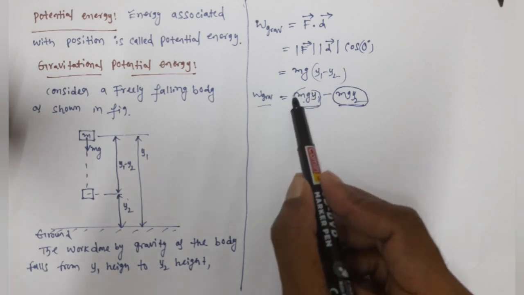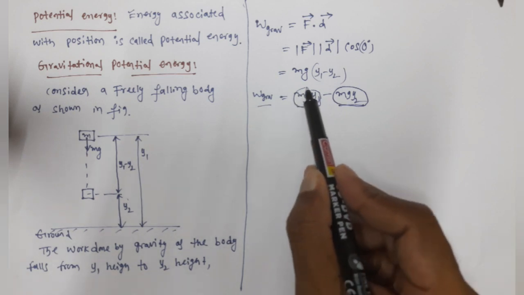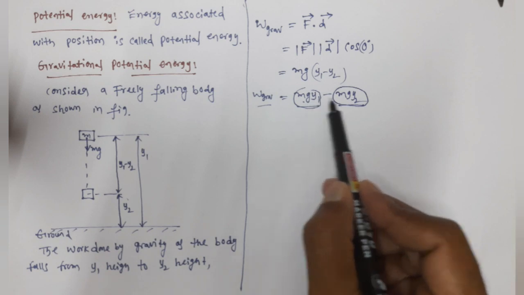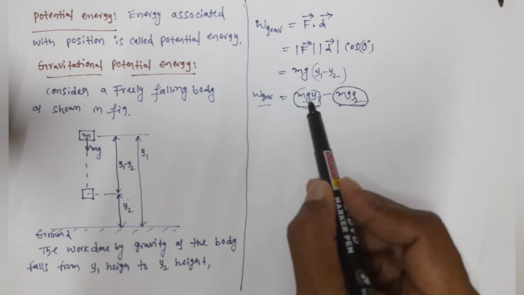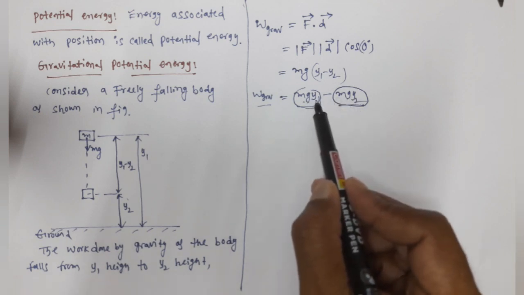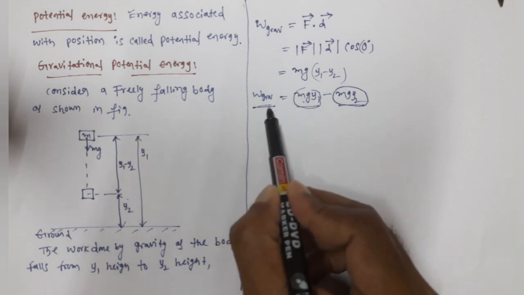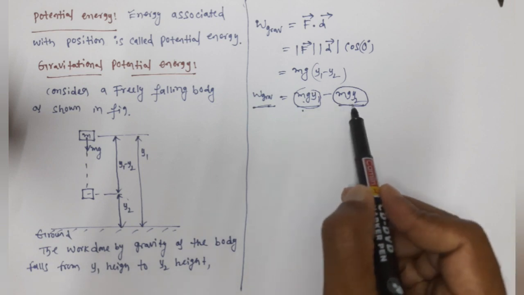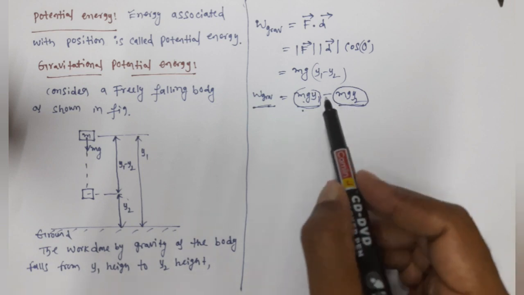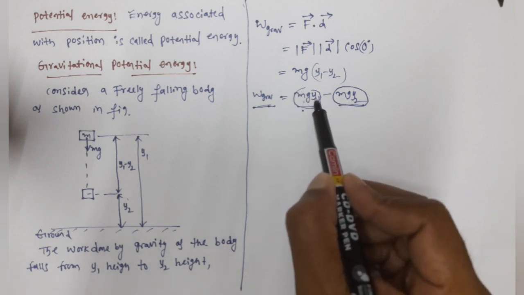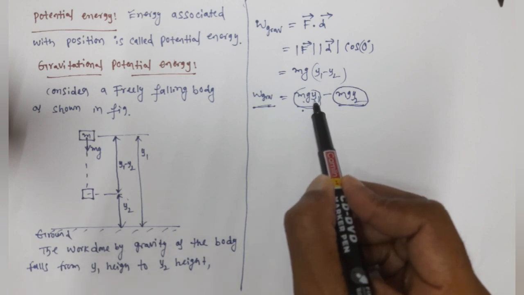That means this energy is associated with position, right? Clearly mg y1, mg y2. So the unit of work done by gravity must be joules, and the unit of this quantity and this quantity must be equal to joules. So this should represent energy, and this energy is associated with some position.